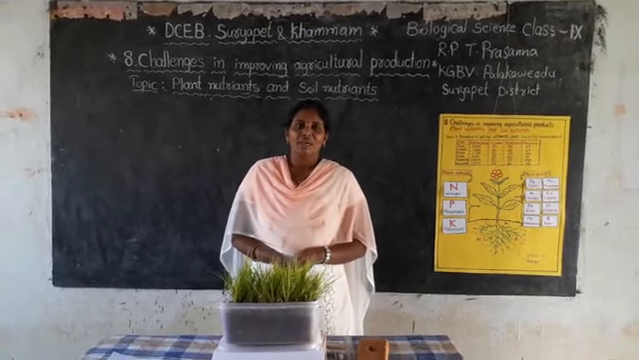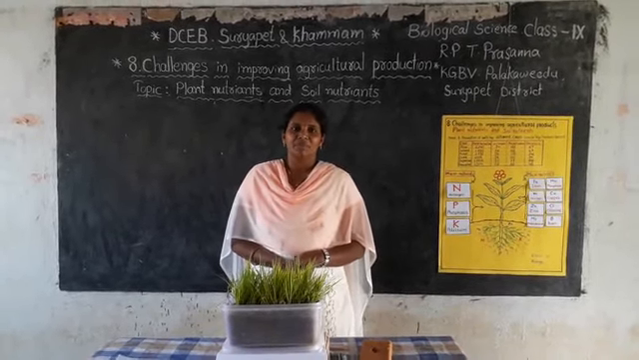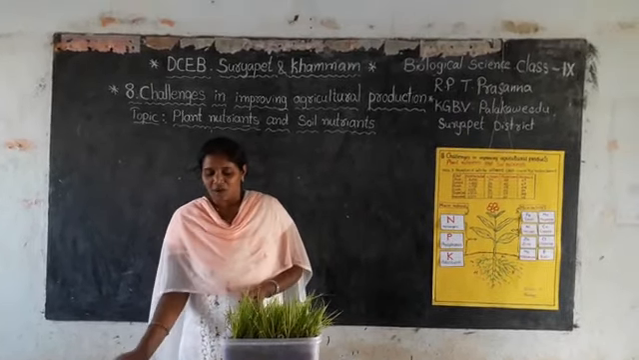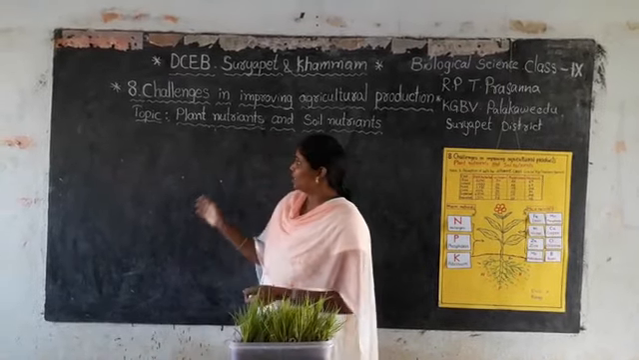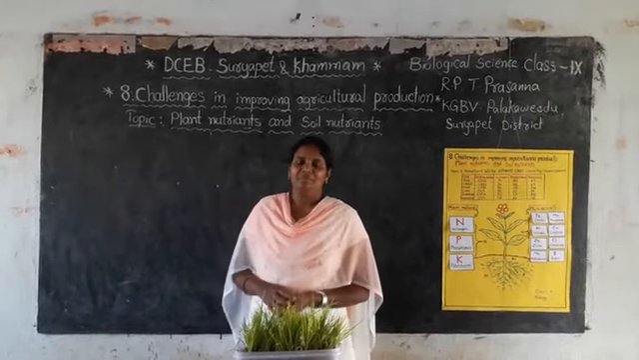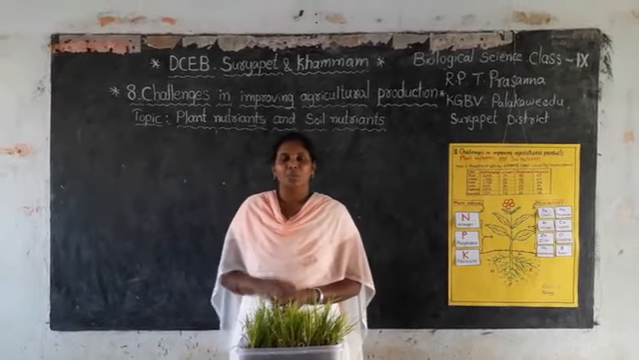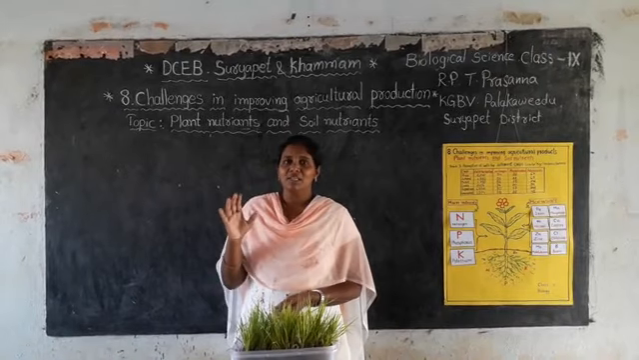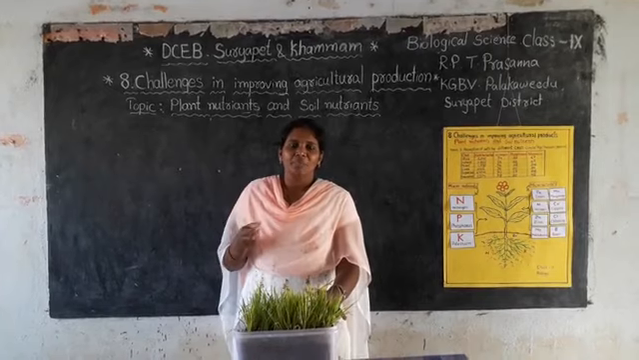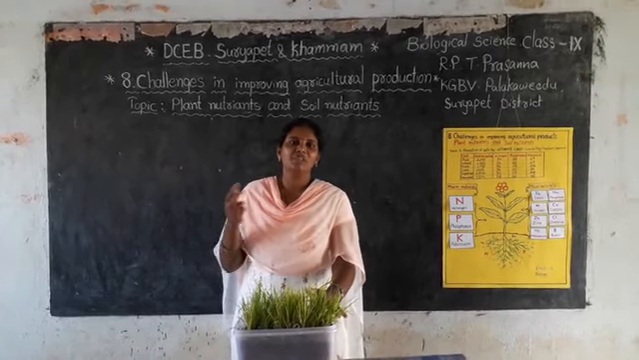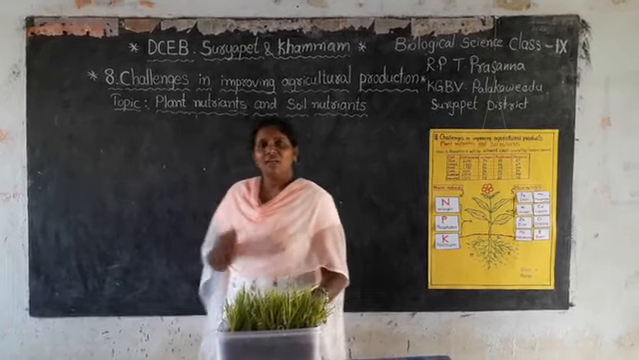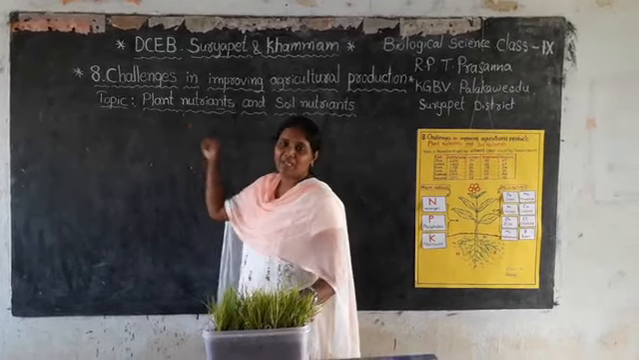Children, what is a nutrient? A nutrient is a substance or an element that is needed to keep a living thing alive and helps it to grow. So let us know what nutrients are required by plants.